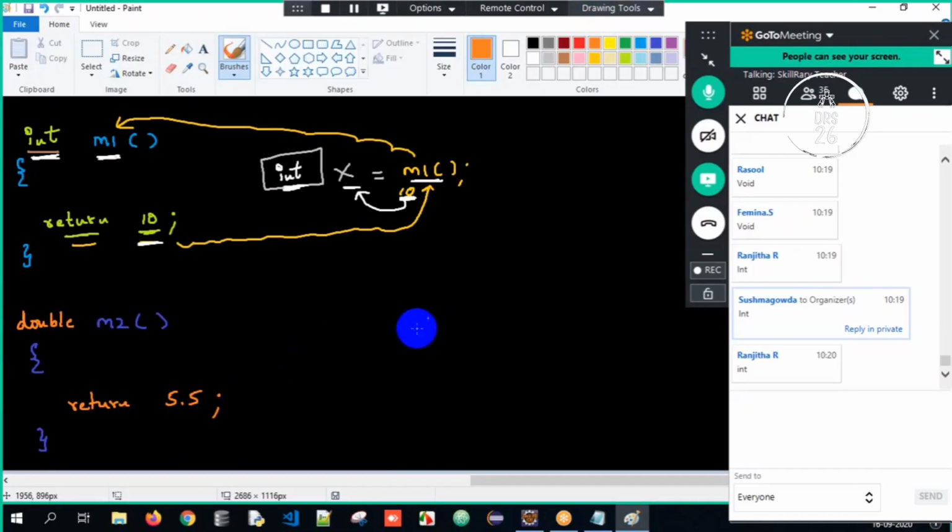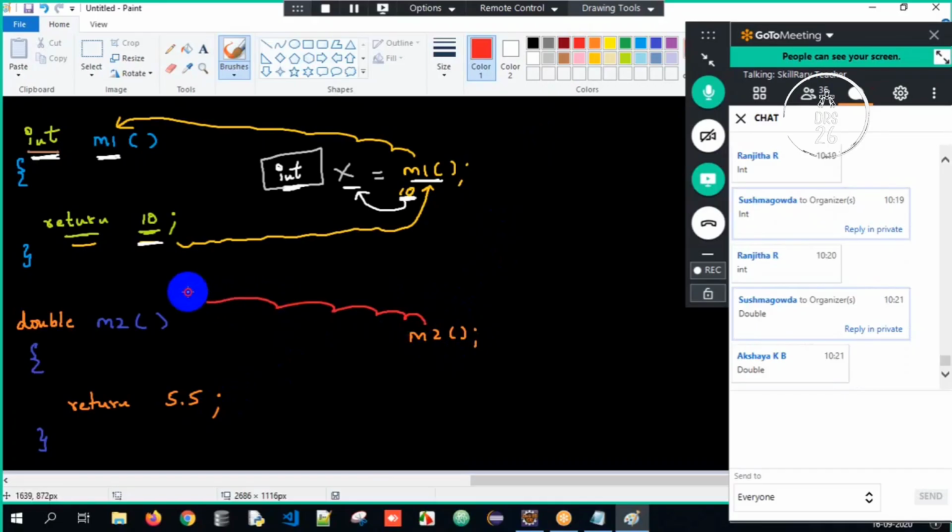Okay, now simple. I will call the M2 method. The control goes to the M2 method. Return 5.5 means the control is coming back with the value 5.5. If a method is returning something, I have to store it here. I'll store it into a variable Z.